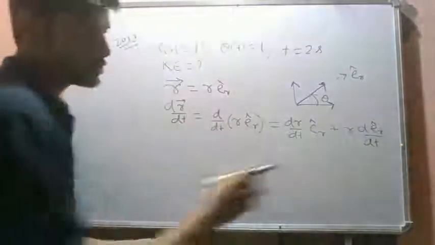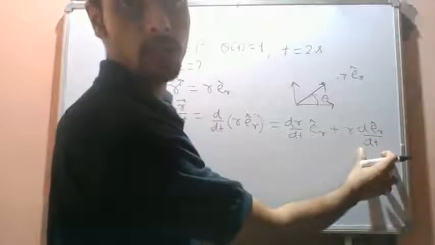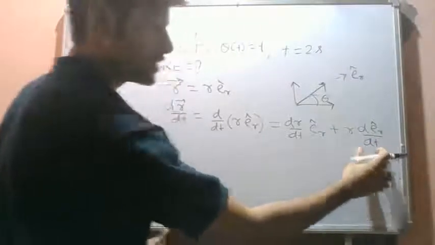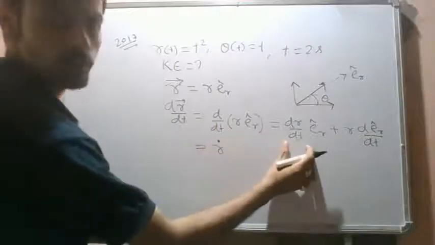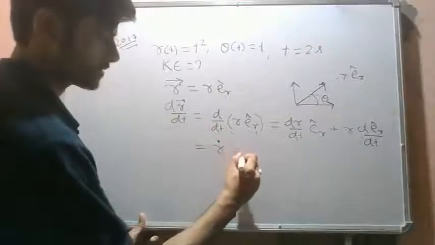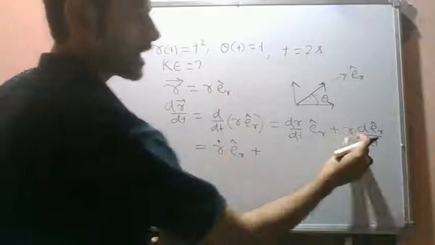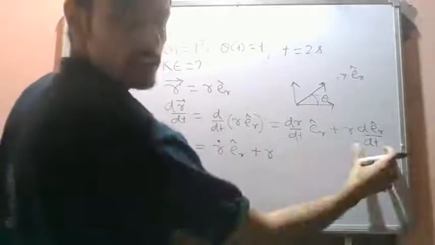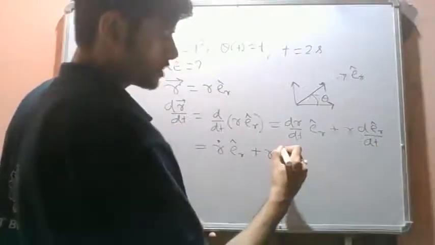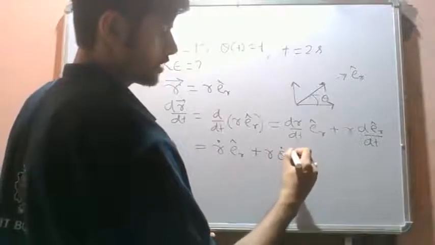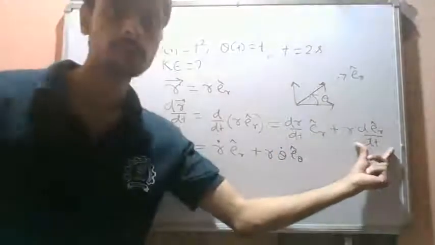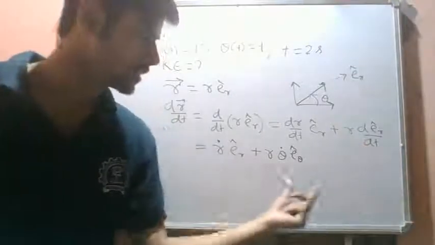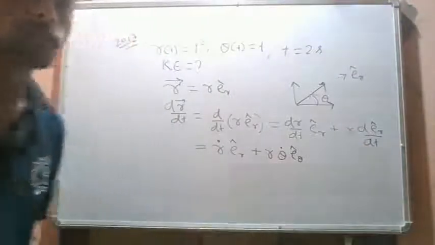We have dr by dt, which is r dot e_r, plus r times de_r by dt, which is given as theta dot e_theta. You can check out our kinematics lectures, where we have discussed how de_r by dt becomes theta dot e_theta.